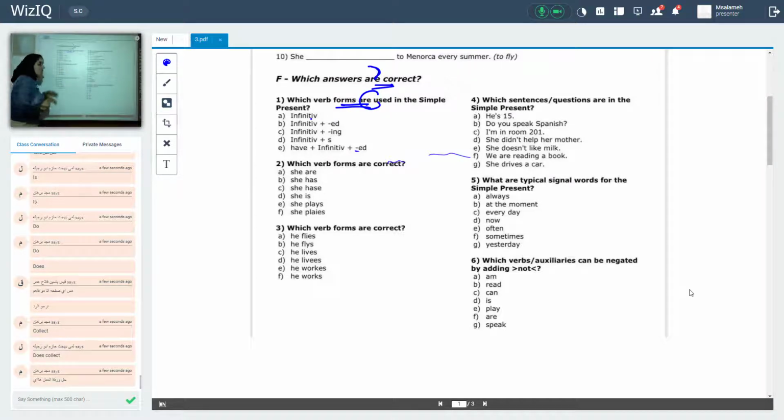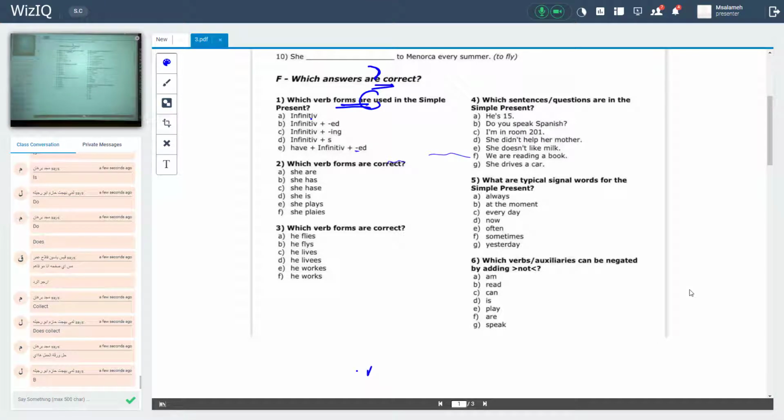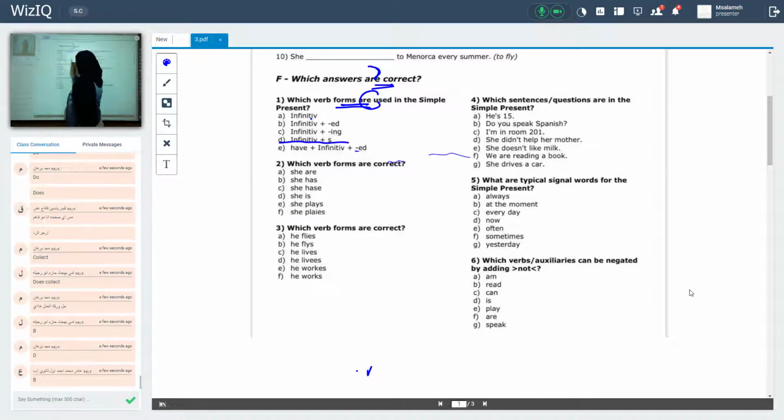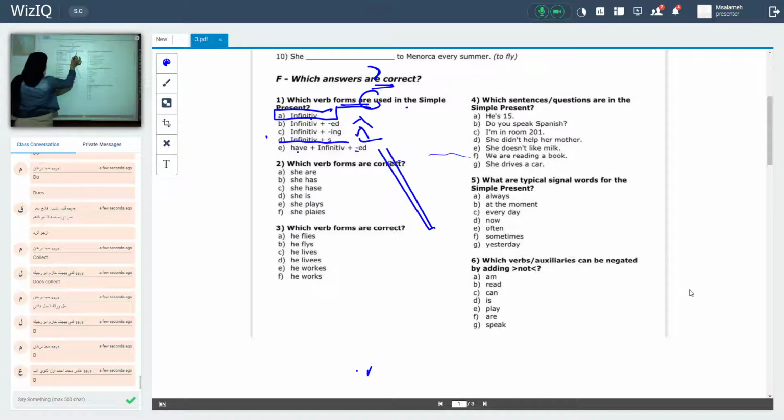Infinitive verb. In simple present, can I use infinitive verb? In your comments, B. Okay, D. Okay, infinitive verb plus s. Actually, right, when I have a singular subject, but when I have a plural subject, I use what? I use infinitive verb just without anything. So, ed, it's wrong. ing, it's wrong. Have plus ed, it's wrong.